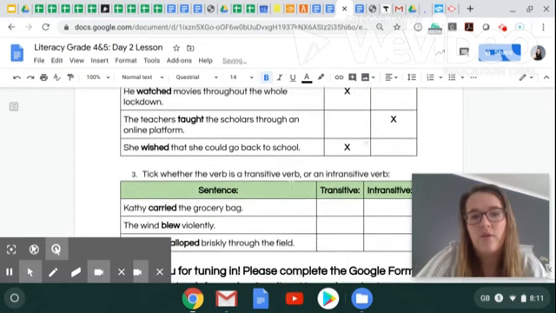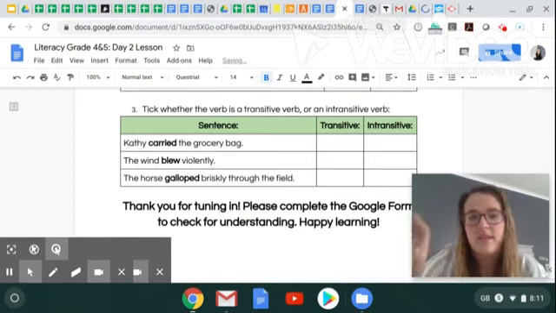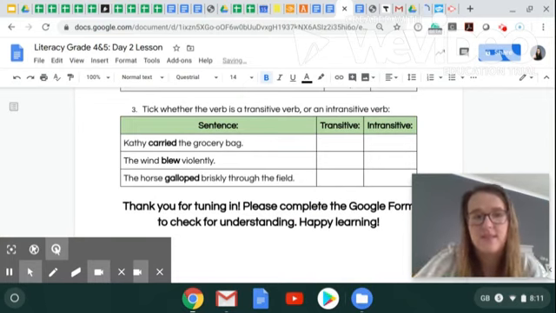Number 3, tick whether the verb is a transitive verb or intransitive verb. Remember, a transitive verb is only a transitive verb when it has an object in the sentence to do the action to. Intransitive, there is no object in the sentence. Kathy carried the grocery bag.